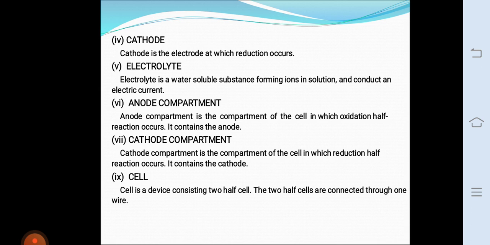In the first example, a zinc electrode is placed in zinc sulfate solution. When the zinc electrode is placed in zinc sulfate solution, zinc goes into the solution as Zn2+ ions. Now, the zinc electrode attains a negative charge due to the accumulation of valence electrons on the metal. The negative charges developed on the electrode attract these positive ions from solution. Due to this attraction, the positive ions remain close to the metal.